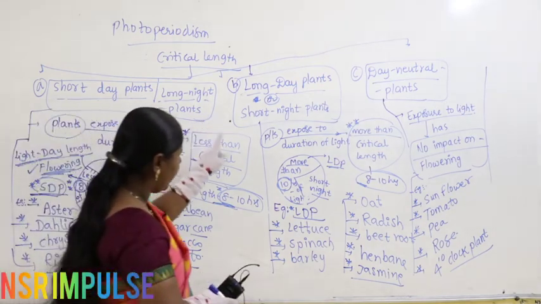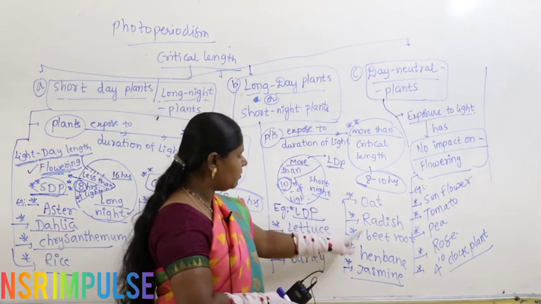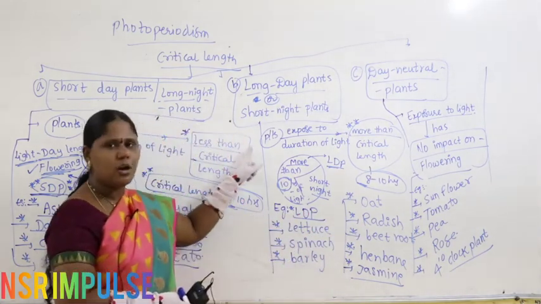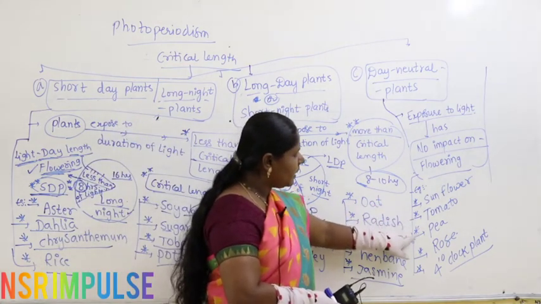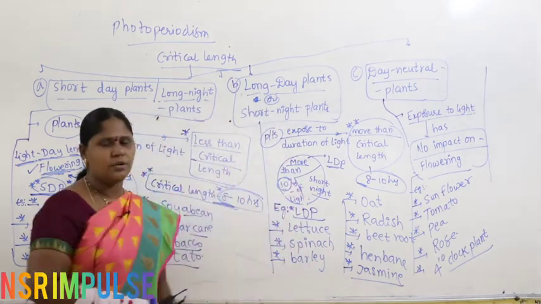Then what are long day plants? Lettuce, spinach, barley, oat, radish, beetroot, henbane, jasmine. These all come under long day plants. And then sunflower, tomato, pea, rose, 4 o'clock plant. They all come under day neutral plants.